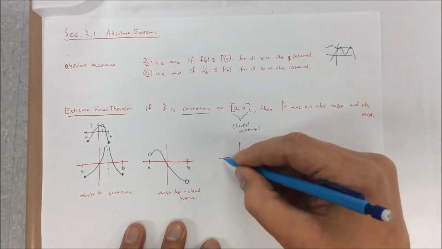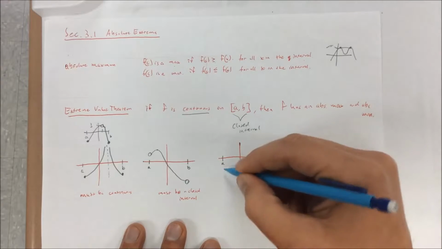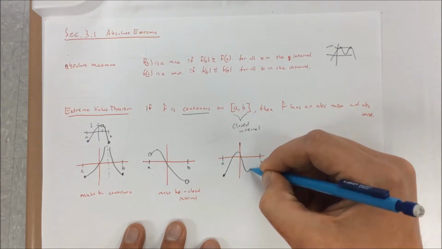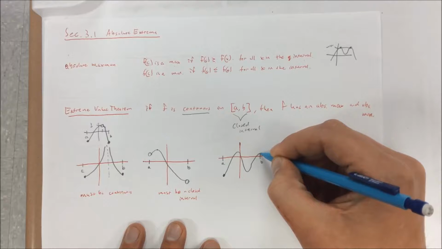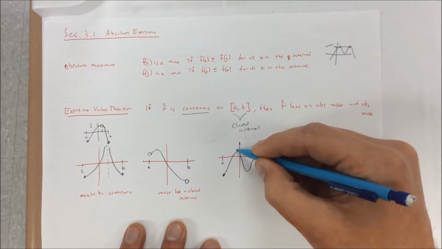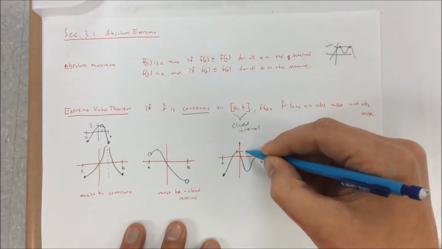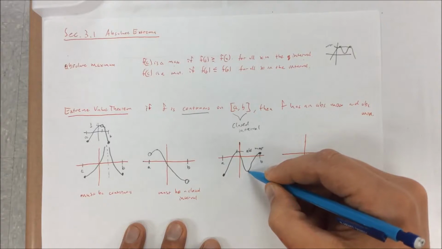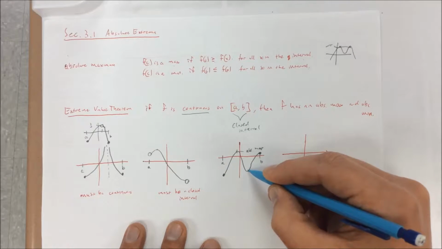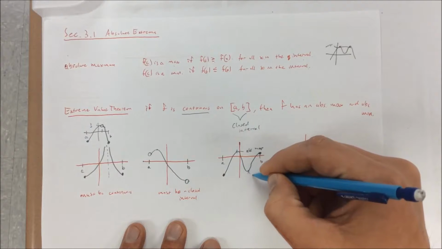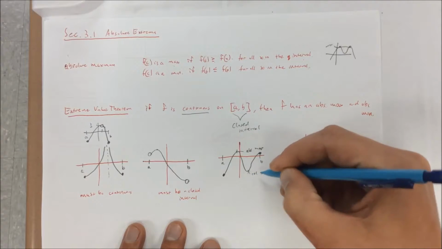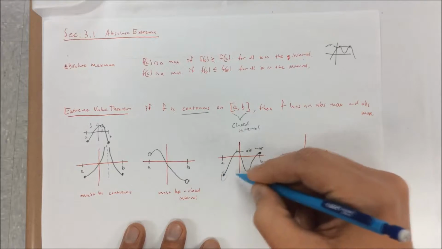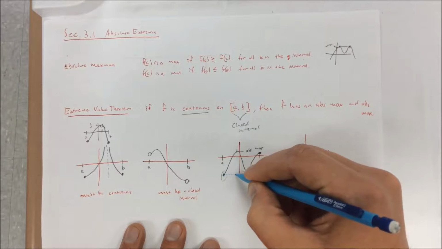So here are some examples of ones that work. Here's A, here's B. The maximum might be right here. That's the absolute maximum. This is close to this value, but it's not actually a minimum. That's what we call a relative minimum. We often abbreviate it like this, relative minimum. This, though, is the absolute minimum because it's less than this one.